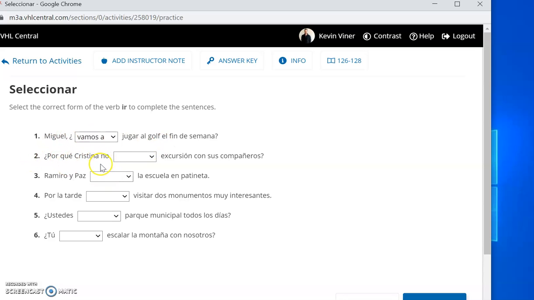Número 2. ¿Por qué Cristina no blank excursión con sus compañeros? Pause.